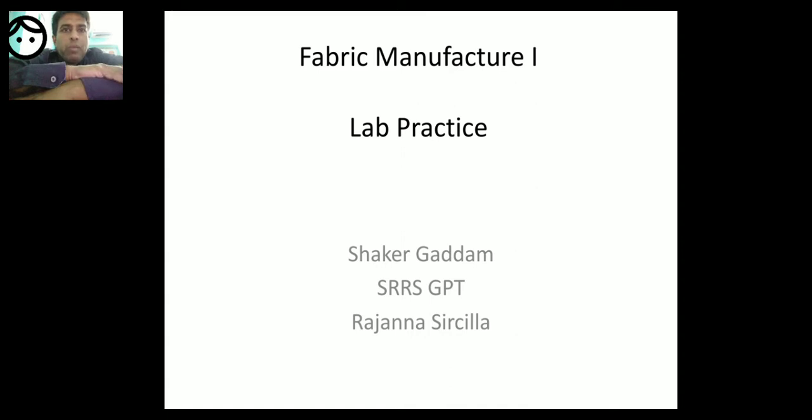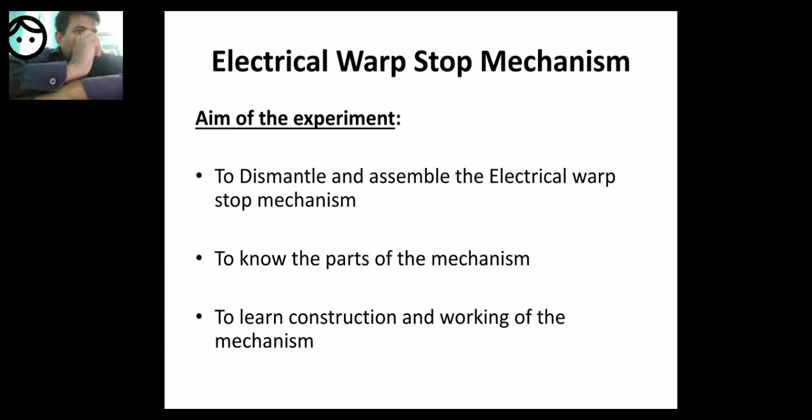So what is warp stop motion? I have not given some details, I will explain now. Please listen carefully. Warp stop motion is very simple. When there is a breakage of warp or when there is no warp, the loom has to stop instantaneously, immediately. That is known as warp stop motion.